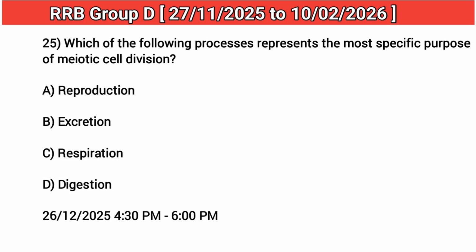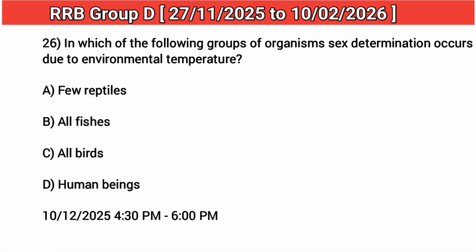25. Which of the following processes represents the most specific purpose of meiotic cell division? Answer: A reproduction. 26. In which of the following groups of organisms sex determination occurs due to environmental temperature? Answer: A few reptiles.